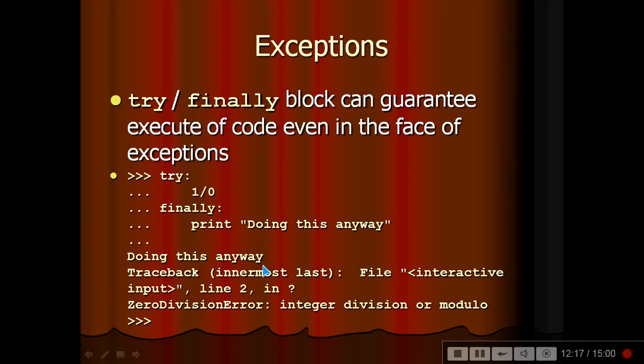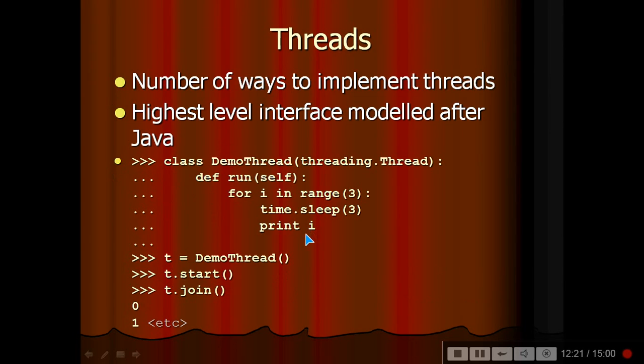Threads: there are a number of ways to implement threads. Threads are also there in Python, with a high level interface modeled after Java. You combine the best things in C++ and Java, and you get Python. So class demo thread; again, we know the lifetime of a thread: it starts, it ends, it joins.